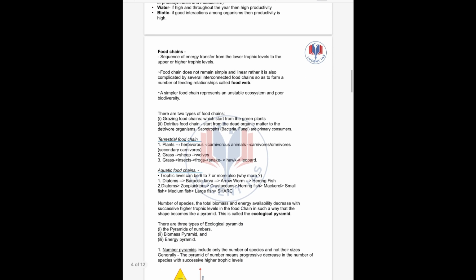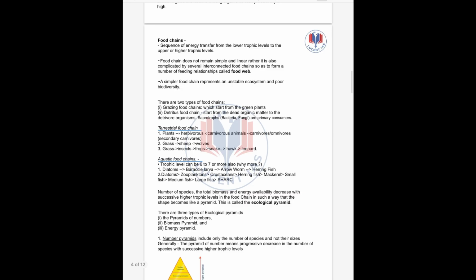Next, let us see food chain. So what is a food chain? A sequence of energy transfer from a lower trophic level to the upper or higher trophic level is called a food chain. Taking the same example, grass, deer. So this represents a food chain, that grass will be fed on by deer, and deer will be fed on by tiger.